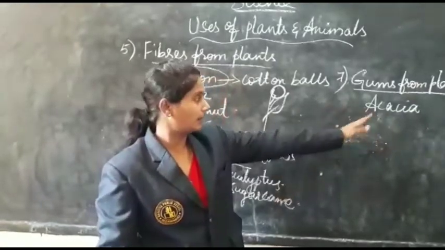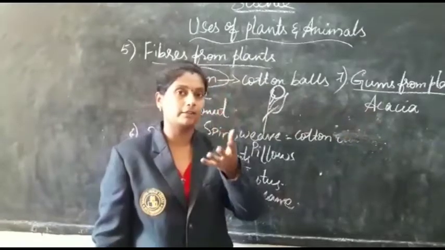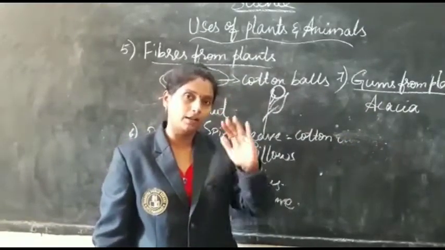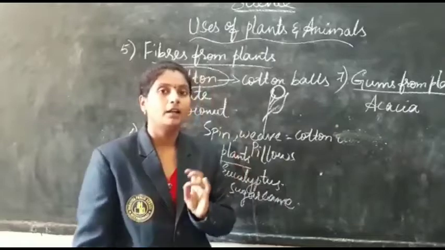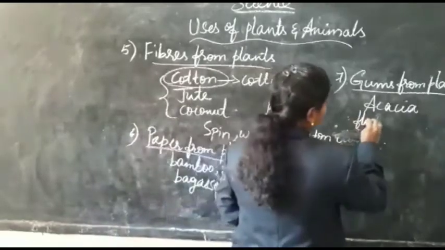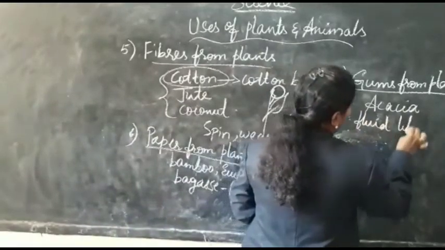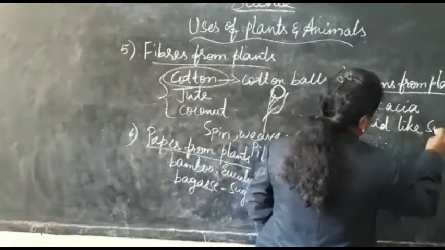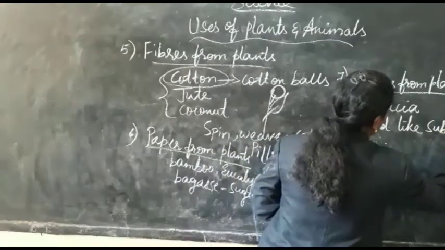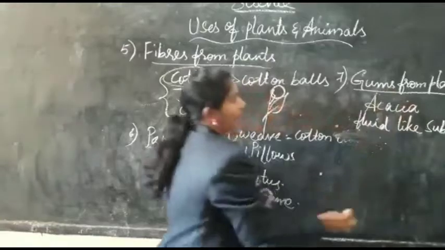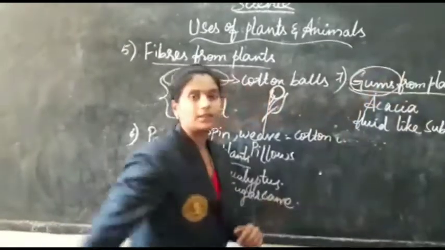On the bark of the trunk of such trees, you can see a fluid-like substance, which is nothing but the gums.